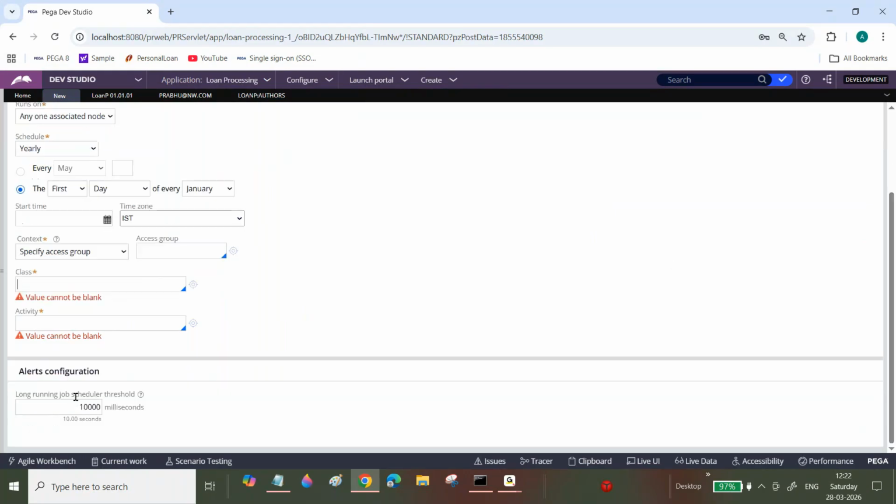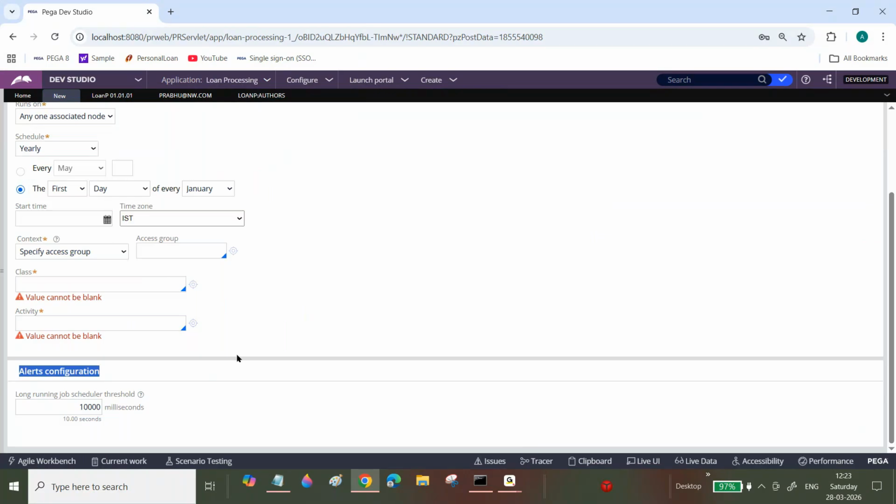Okay. Next one is the alert configuration. Here you can see the long running jobs threshold. This one is also important. Generally we will not increase it, but in case you are processing or updating a large amount of data, if it exceeds this 10 seconds or a specific time, then in the back end it will create Pega alerts.